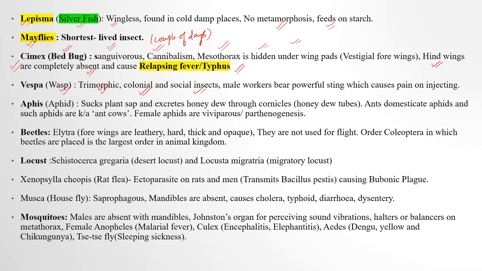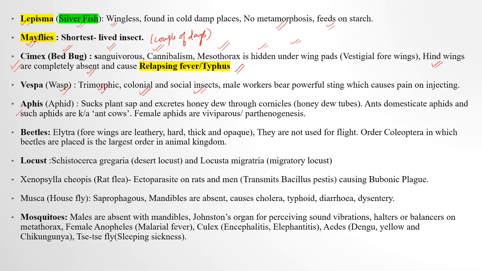Now coming to the next, aphids. Aphids destroy crops very much as they suck the plant sap, and that's why they are known as what? Honey dew extractors. These honey dew extractors extract the honey dew through cornicles. Cornicles are the tubes which basically withdraw or suck the honey dew.